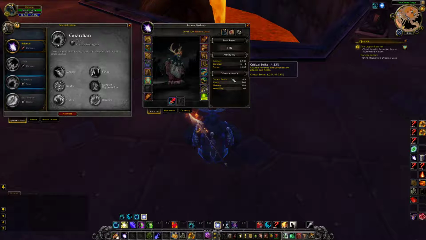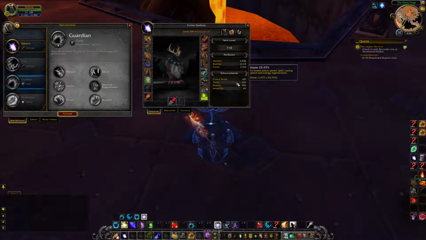So let's say you have a 10% bonus to critical strike effectiveness. So you hit for 1,000, right? If you have no bonus to critical strike effectiveness, well, double damage or double healing of 1,000 is 2,000. But if you have a 10% bonus, well, 10% of 1,000 is 100. So that means that if you were to critical strike, that critical strike is going to do 10% extra, which means it's going to do 200, because 10% of 2,000 is 200. So it would be 2,000 plus 200, so 2,200 damage, as opposed to just a flat out 2,000 crit.